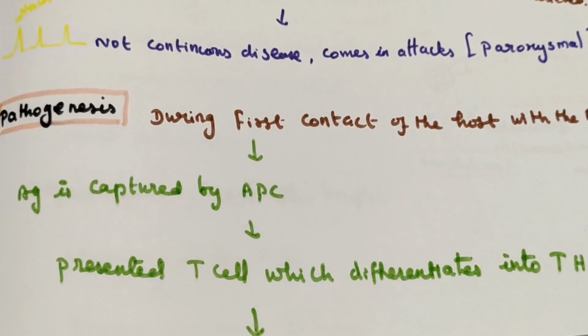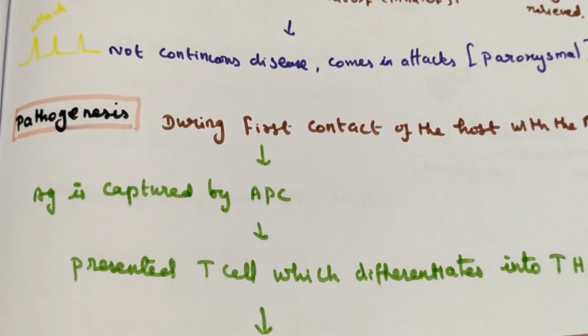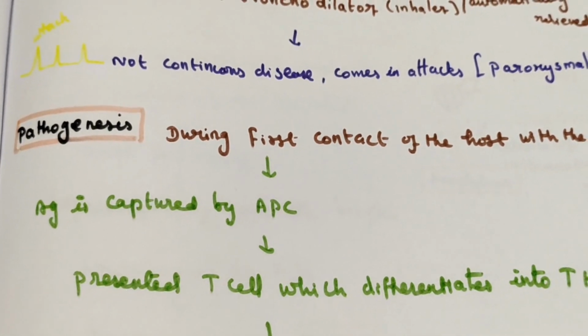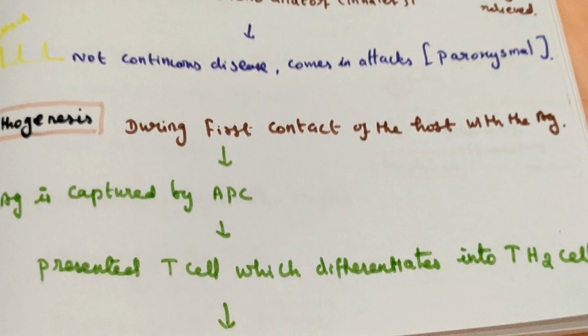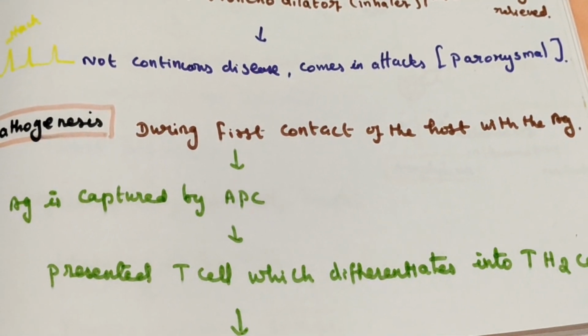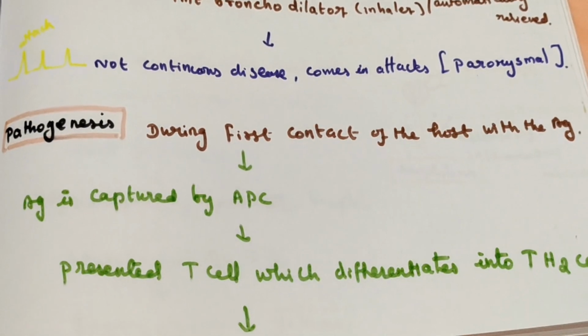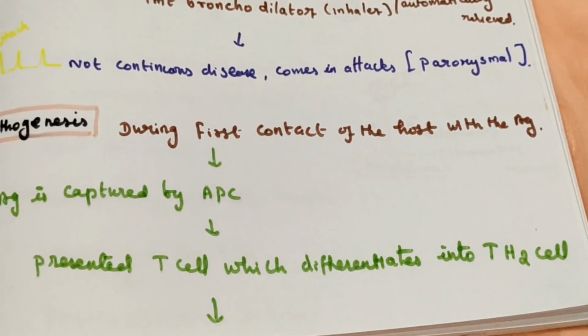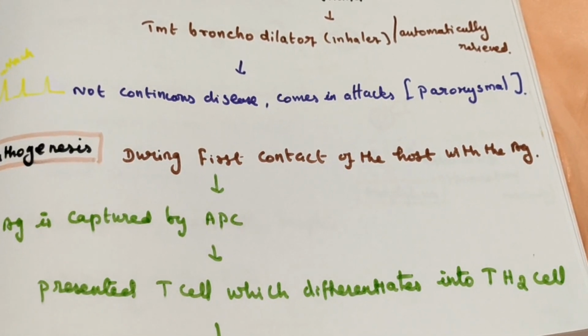What will the antigen presenting cell do? It will take up that antigen, degrade it into multiple pieces, and process it. First it will engulf, then process. After processing, it will present it on the surface.